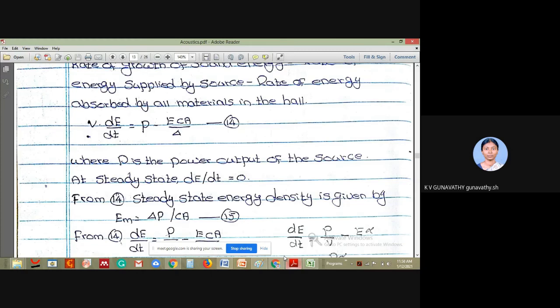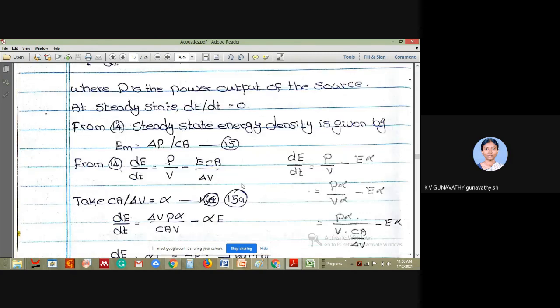So let me substitute it over here. dE by dt is equal to 0 and I need to substitute E as E max, the maximum energy. So P is equal to E max CA by 4, or I can write E max is equal to 4P by CA. Let it be equation number 15.